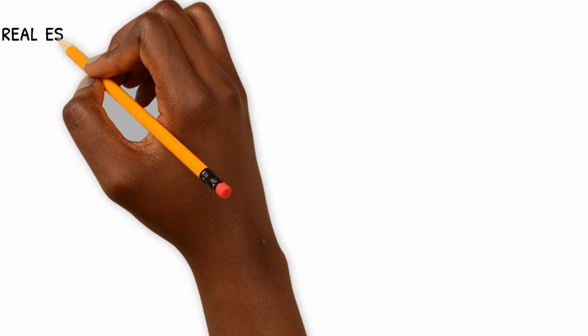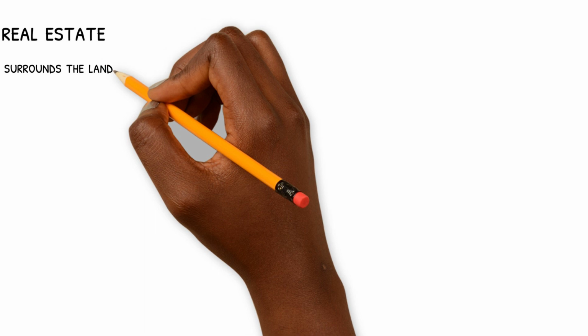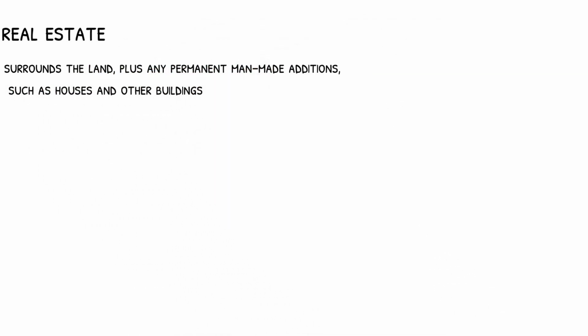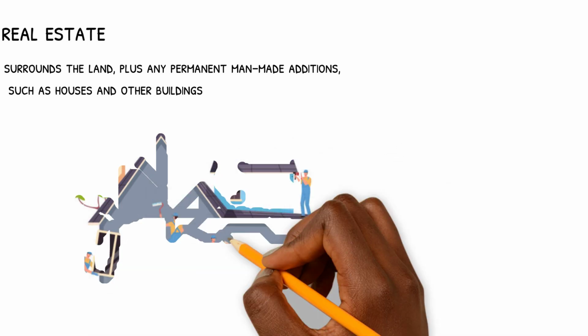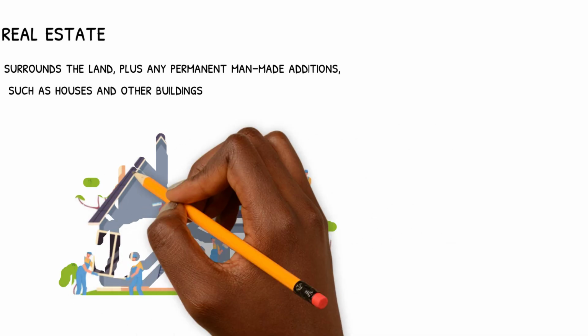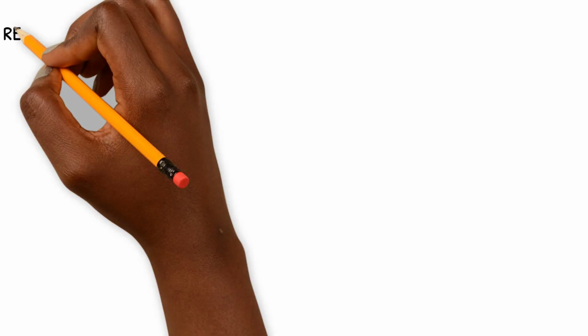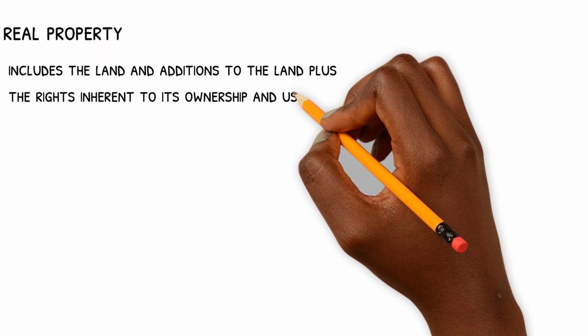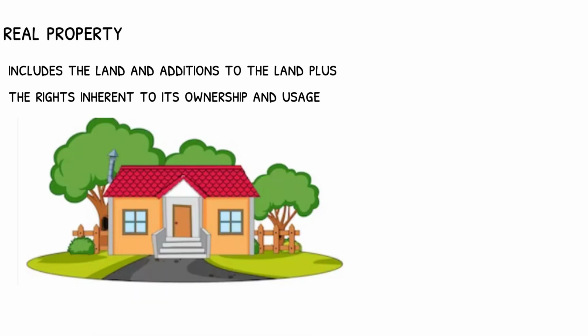Real estate surrounds the land, plus any permanent man-made additions, such as houses and other buildings. Any additions or changes to the land that affect the property's value are called an improvement. Real property includes the land and additions to the land plus the rights inherent to its ownership and usage.